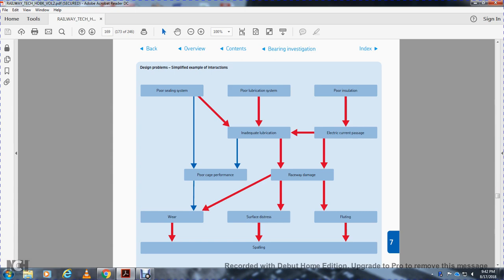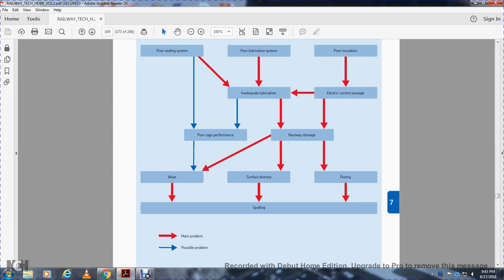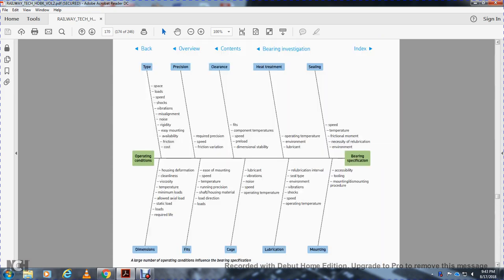Raceway damage goes to wear, surface distress, pitting and spalling, and back to wear. The sealing system goes from blue to adequate. Poor cage performance and wear, and inadequate lubrication lead to poor cage performance and wear. Main problem red, blue possible problem.